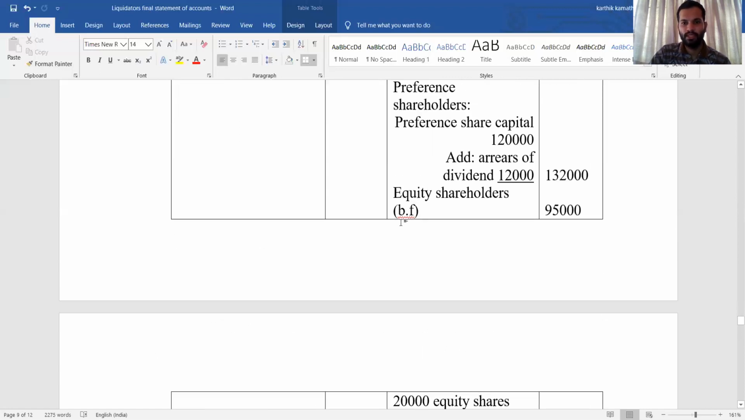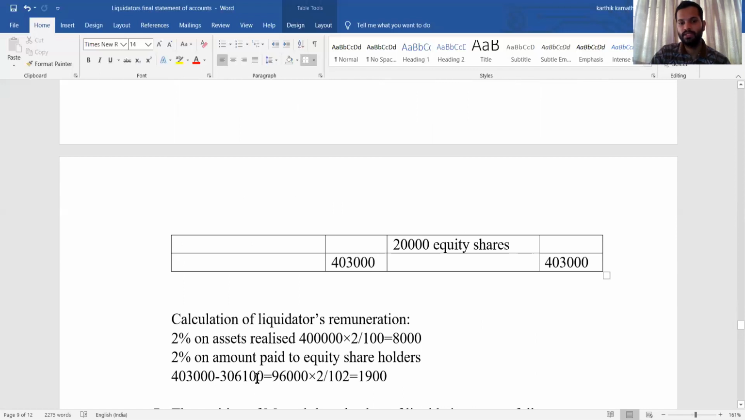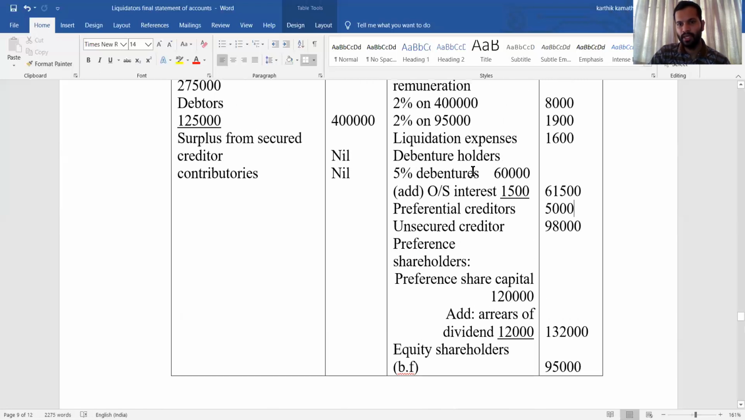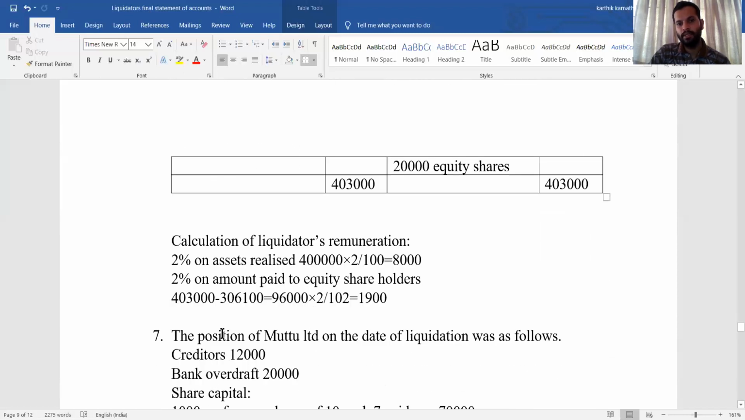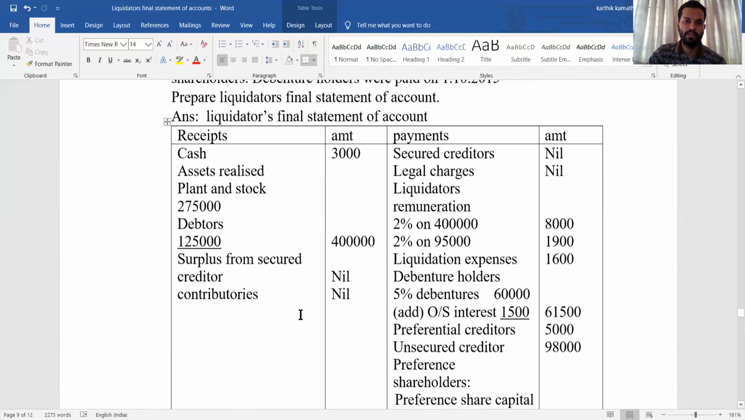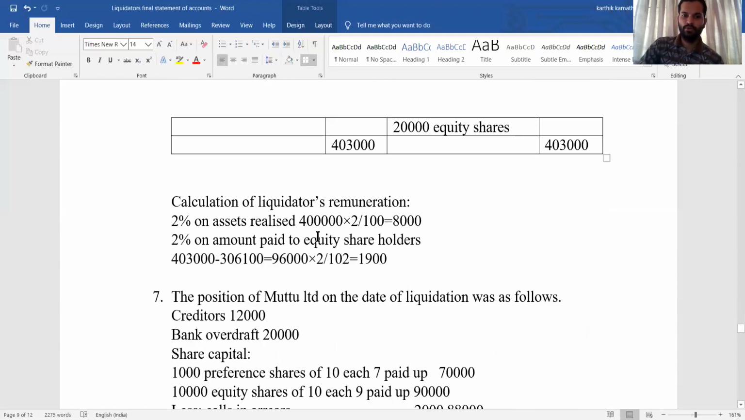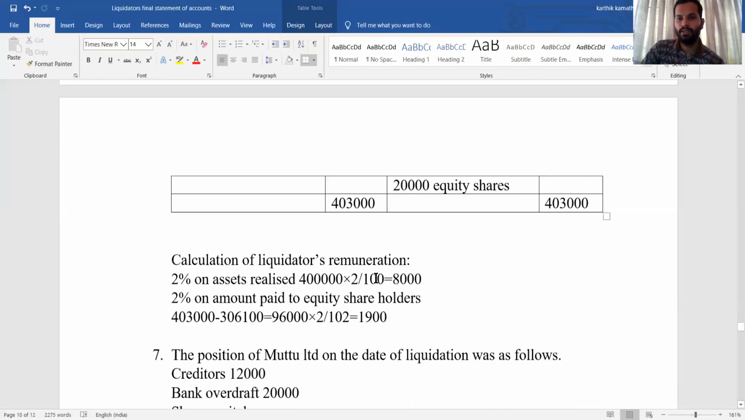Before getting this balancing figure, there is an adjustment, that is 2% on the amount paid to equity shareholder. 4,03,000 minus, that is, receipt side total 4 lakh 3 minus all payment side information, excluding this amount 95,000. Excluding this amount, you will get one amount that is 96,000. 96,000 into 2 by 102, because the amount available is not sufficient to pay off the unsecured creditor. How to see? If you see here, creditor is 1 lakh 3 and the amount available is 96, not sufficient. So that is why 2 by 102, that is equal to 1,900.